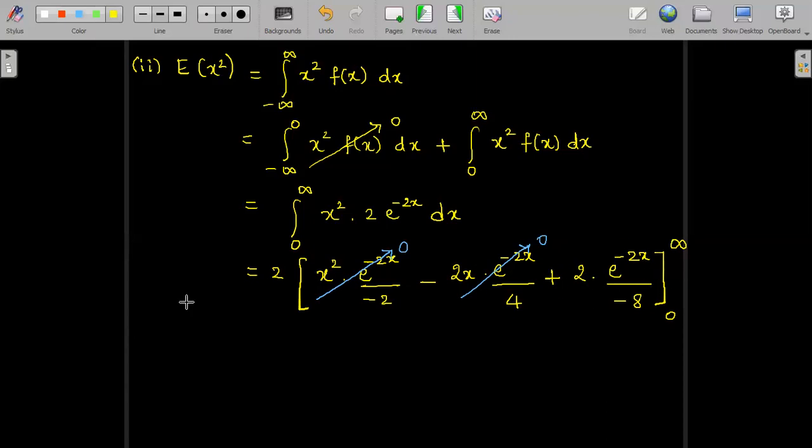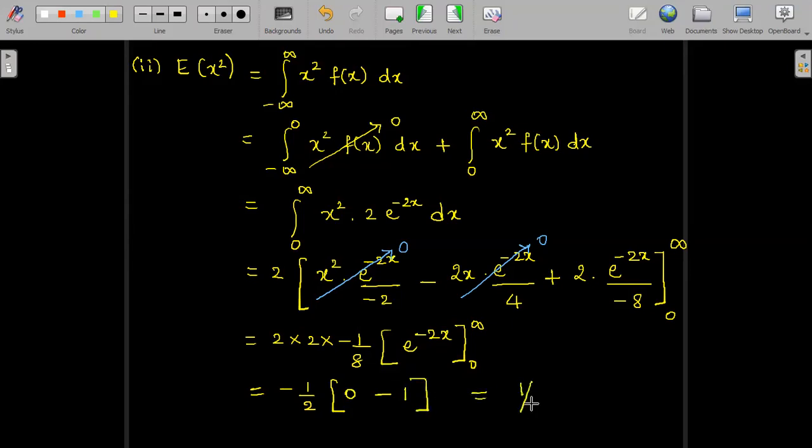I just have to integrate for the third term. So first I will write down the constants. 2 into minus 1 by 8. This 2, outside there is a 2, minus 1 by 8. I have to use e power minus 2x for upper limit minus lower limit. So 4 divided by 8 is 1 by 2, so minus 1 by 2. Upper limit e power minus infinity is 0. Lower limit e power 0 is 1. So again the answer here is 1 by 2. So expectation of x square also we obtained as 1 by 2.